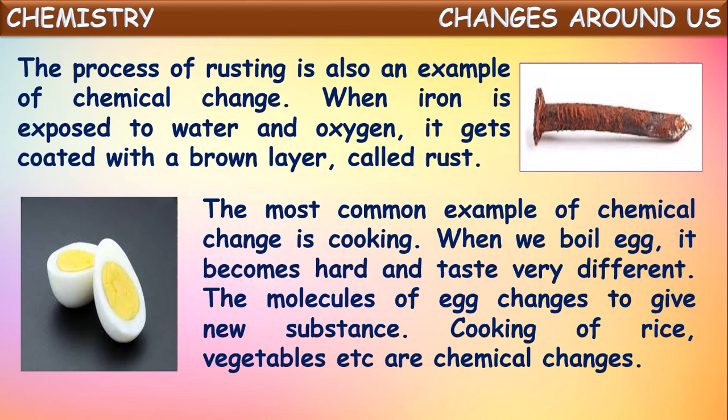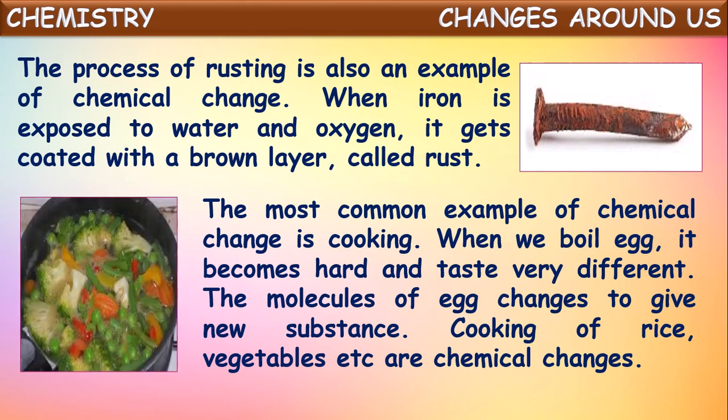In the same way, cooking of rice, vegetables, etc. are also examples for chemical changes, because once they are cooked, we cannot get back the raw items again, and their chemical composition also will be changed. That is why these are called chemical changes.